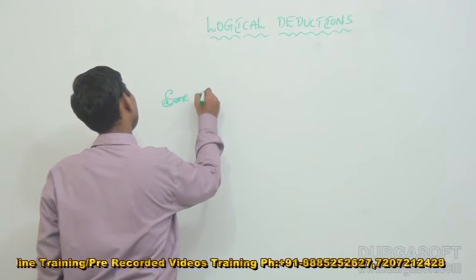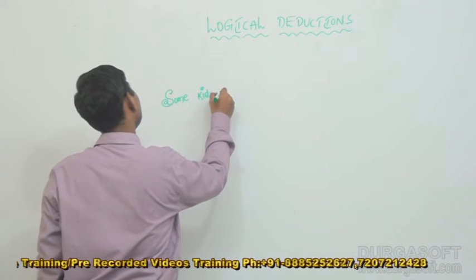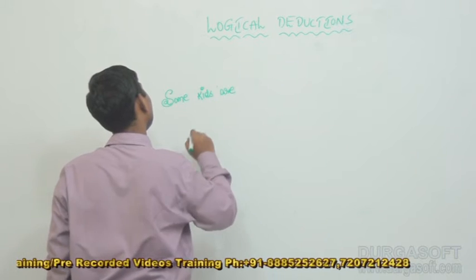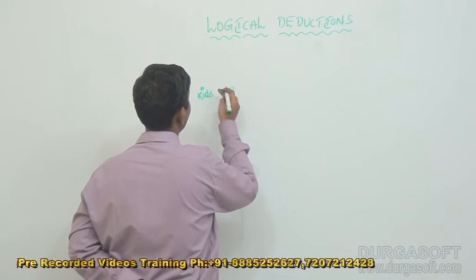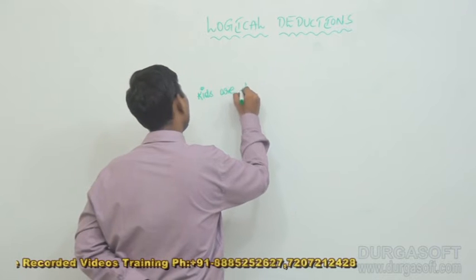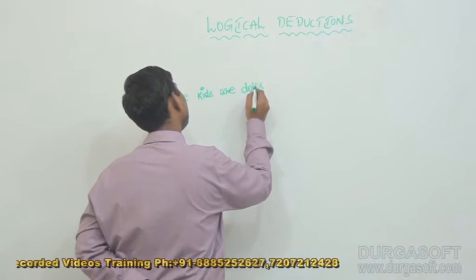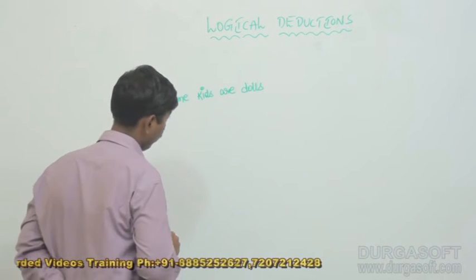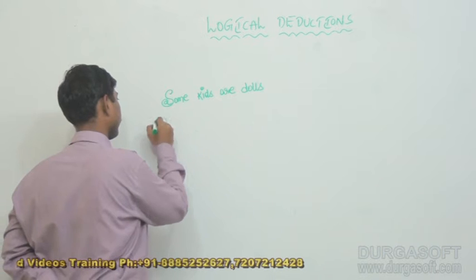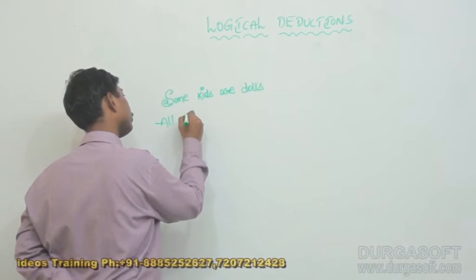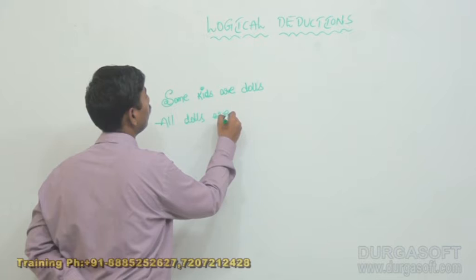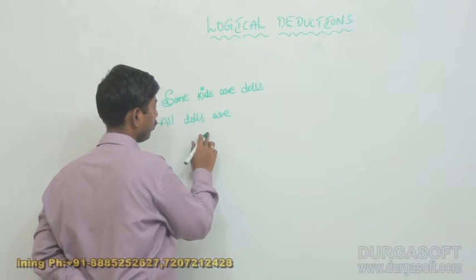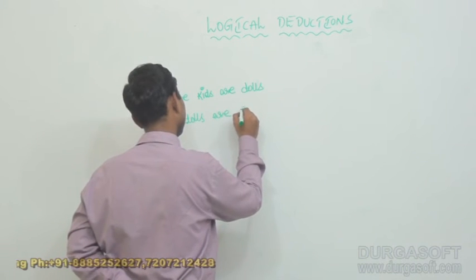Some kids are dolls, and next, all dolls are great.